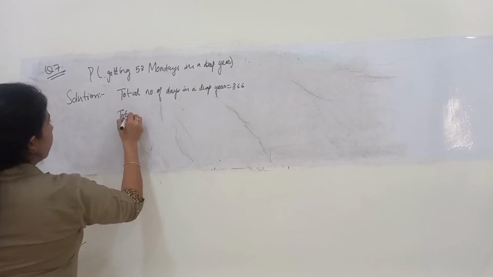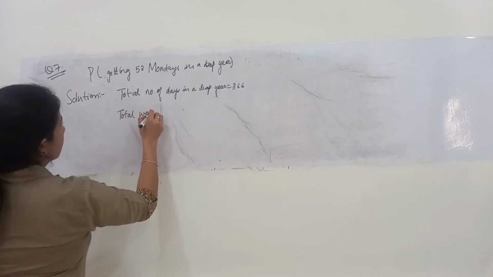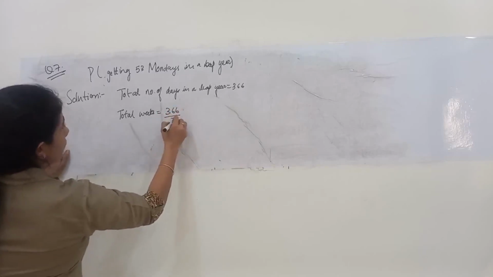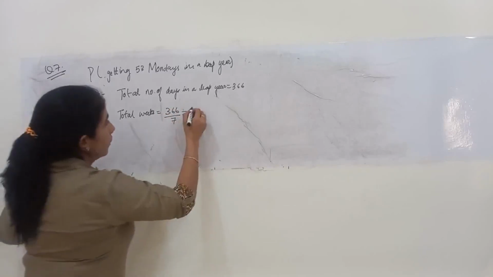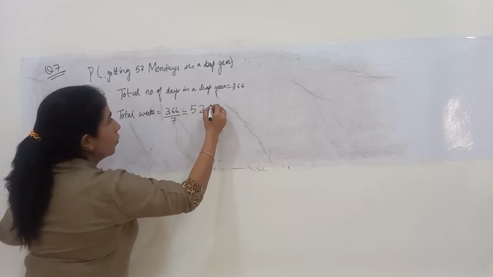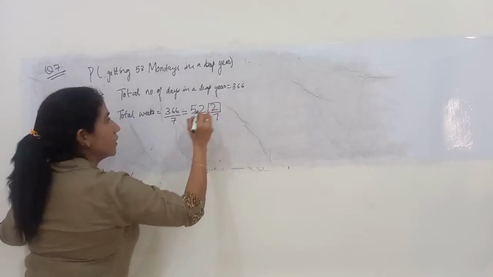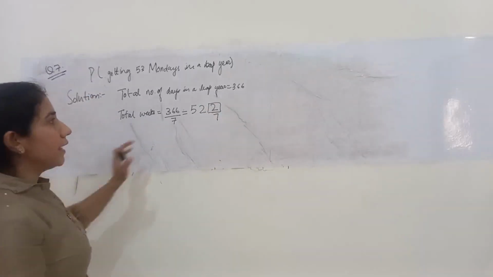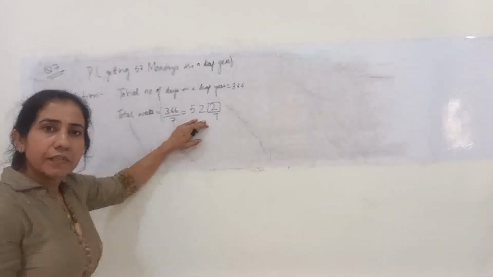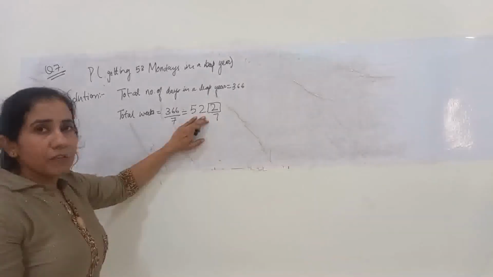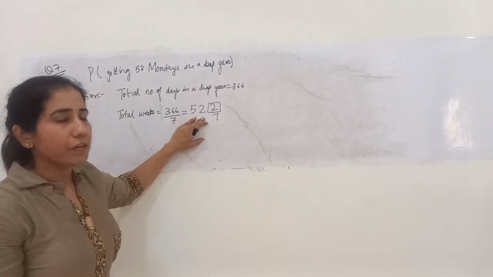Total weeks, how many will it be? It will be 366 upon 7, that is 52 and 2 by 7. Now this 2, what does it denote? That there are 52 whole weeks in a leap year, or in any other normal year with 365 days.